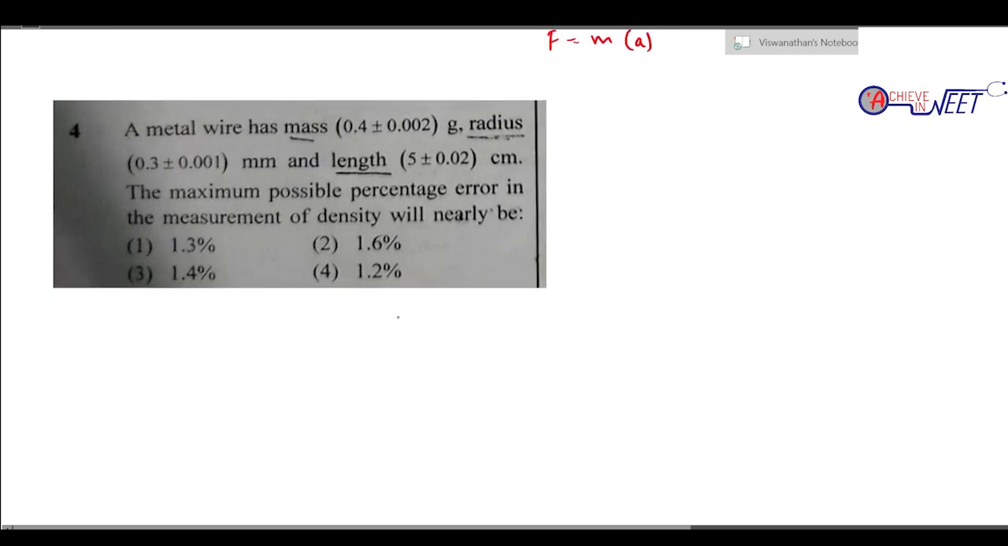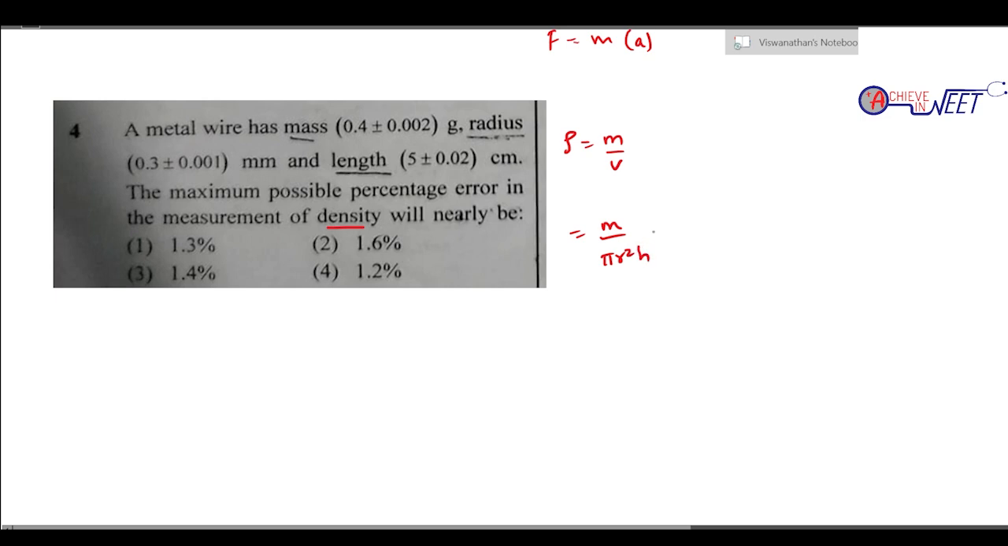Okay, a metal wire has mass m of 0.4 plus or minus 0.0002 gram, and radius and length of this much. What is the maximum possible error in density? So what is the formula for density? Density is mass by volume. It's a wire, so volume is pi r square h.